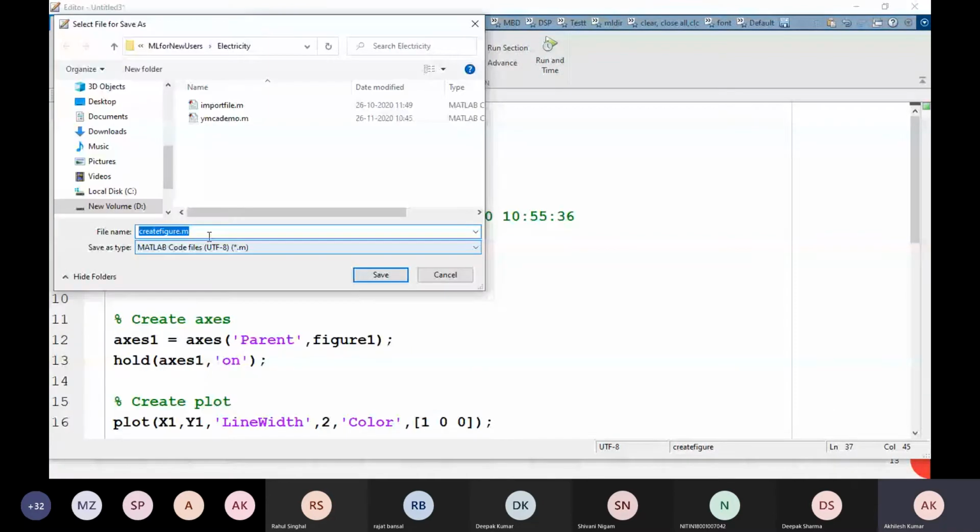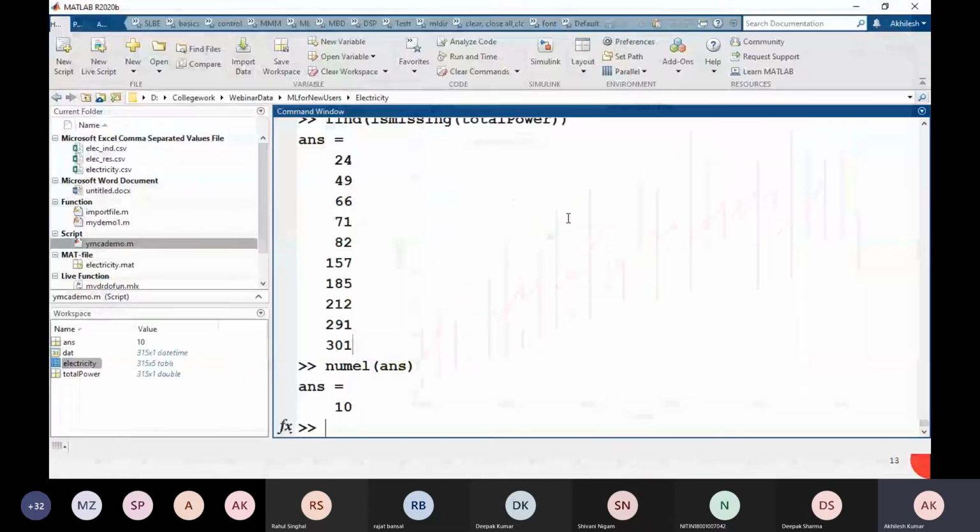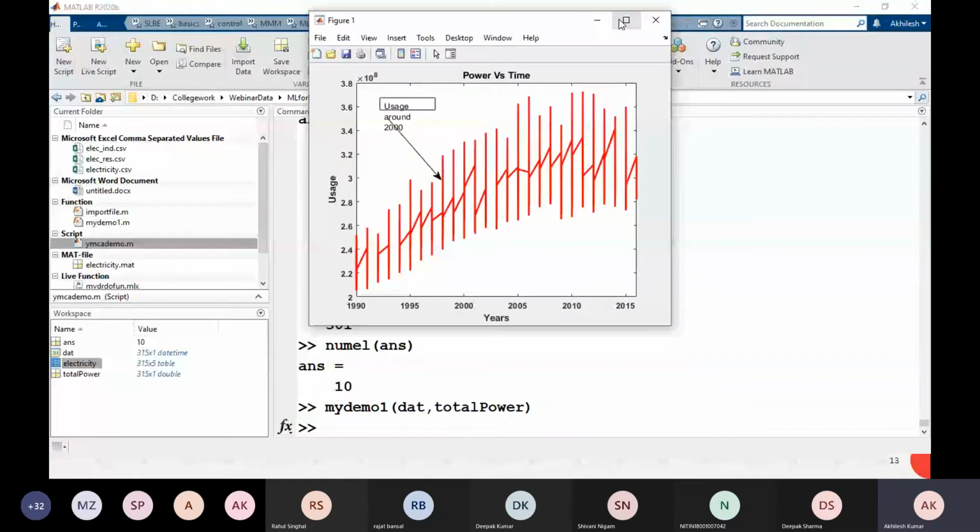Now you see here, I am going to save this. Create a figure as a create figure. Again, I am going to save as a my demo one, something like that. And you see here, this figure which I modified, I am going to close. Now I have this as a function, the modified one. So simply, sorry, this my demo, the x-axis data and y-axis data. Sorry, y-axis data is total power, and you see that the same figure we will get it here.